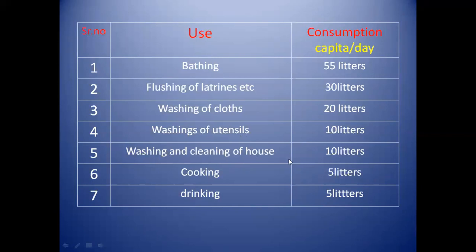For washing and cleaning of the house, 10 liters. For cooking, 5 liters, and for drinking, 5 liters. There is a total of 135 liters per capita per day, meaning for one person daily 135 liters of water is used. Hope you all get this domestic demand of water.